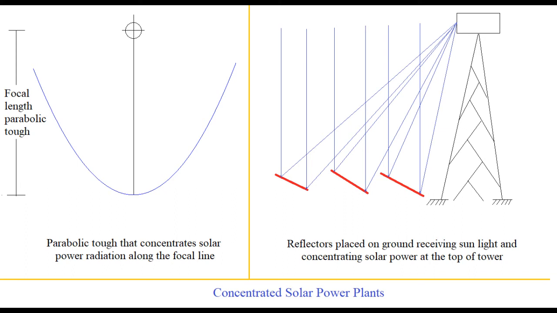The basis that we have seen to accommodate solar radiation into a small region using parabolic trough and parabolic dish is extended to a large extent when it is planned to collect a large area of sun radiation covering a large surface of ground. These power plants are considered as concentrated solar power plants, or CSP.